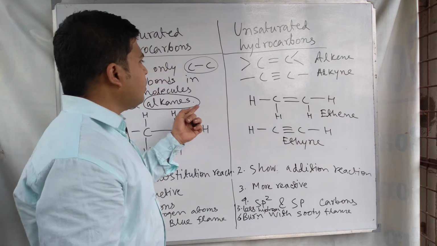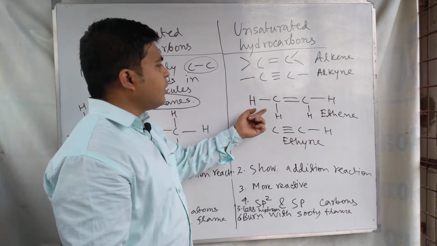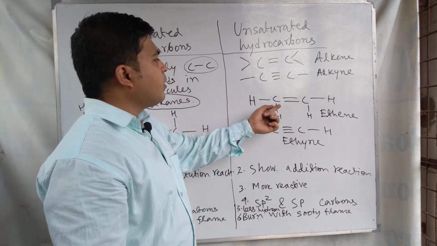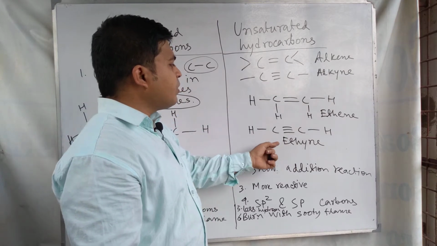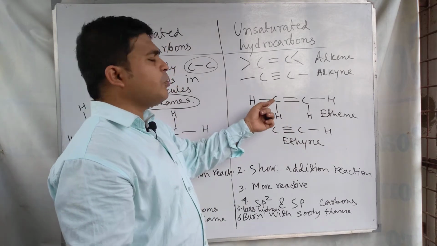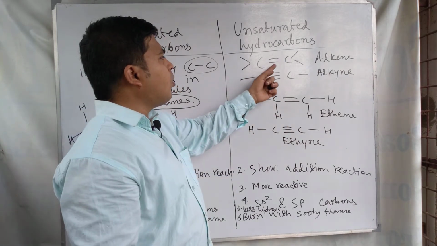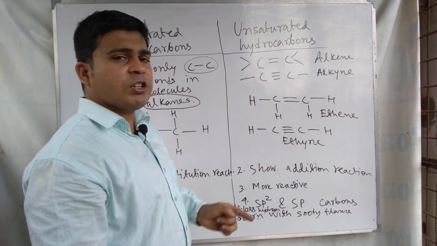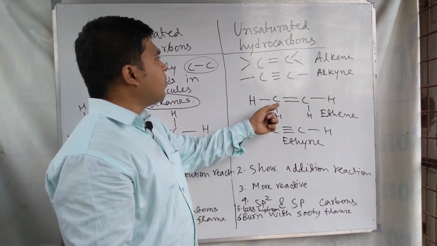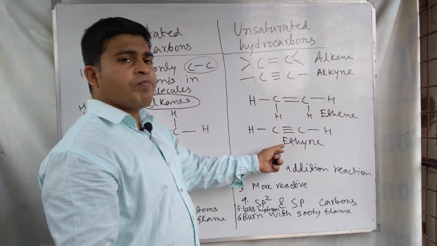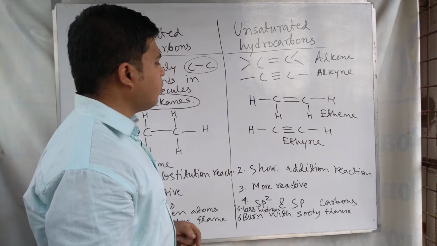So this is the example of unsaturated hydrocarbon, like ethene where a double bond is present, ethyne where a triple bond is present. So for unsaturated hydrocarbon, a double bond or triple bond must be present. Ethene and ethyne are examples of unsaturated hydrocarbon.